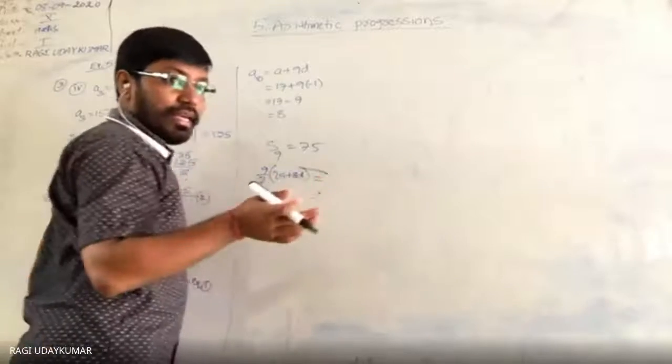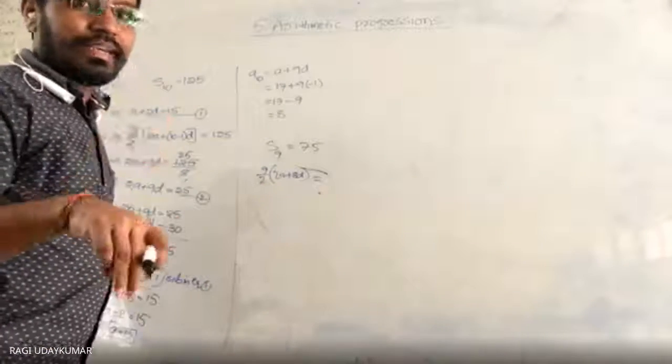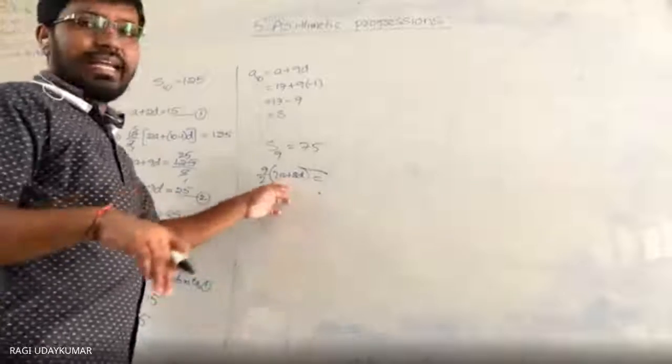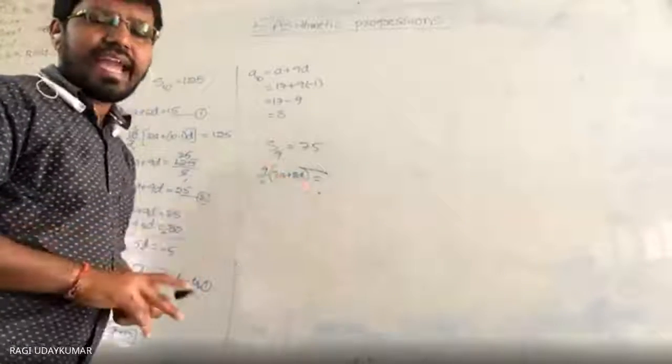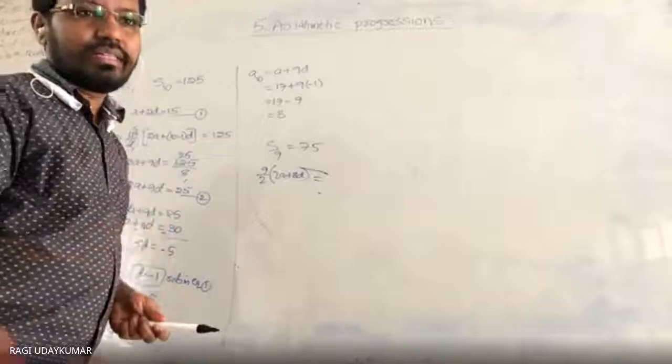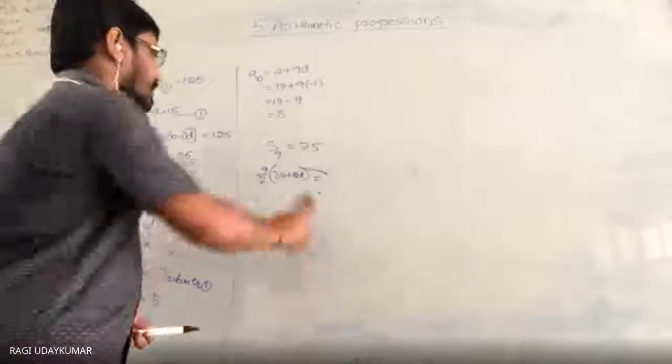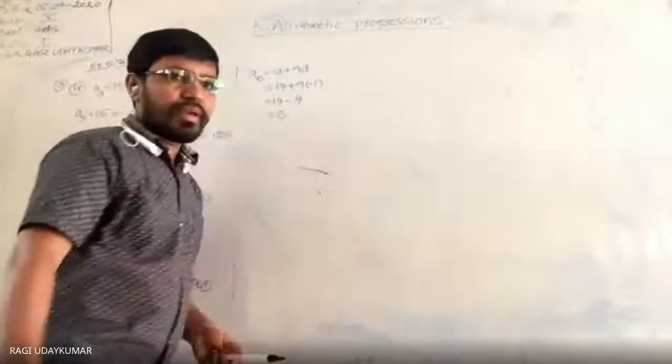In this, D is already given to you. Substitute D, and A will directly come. After getting A and D, you can find out anything. So like that, this problem can be solved.